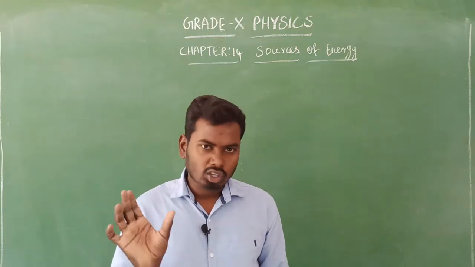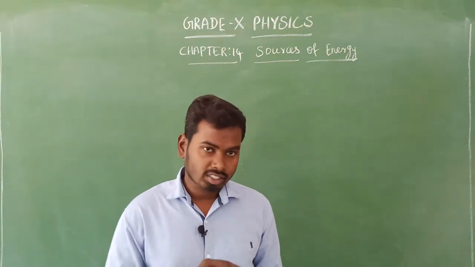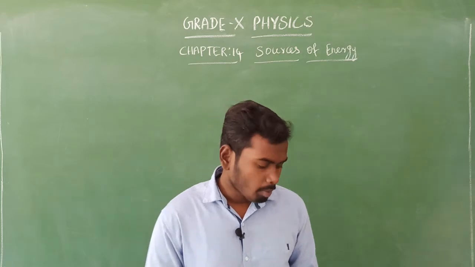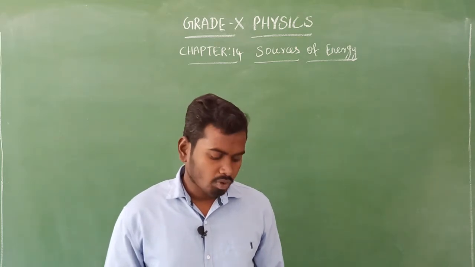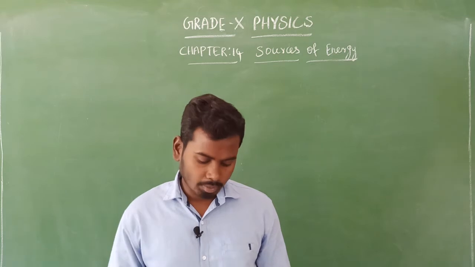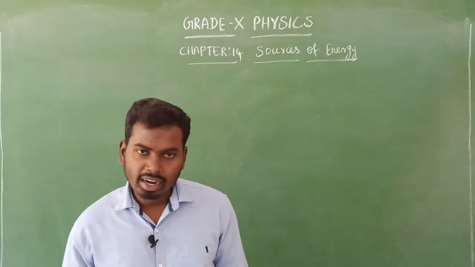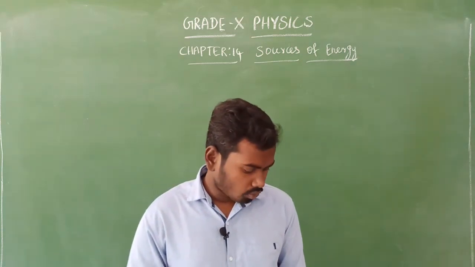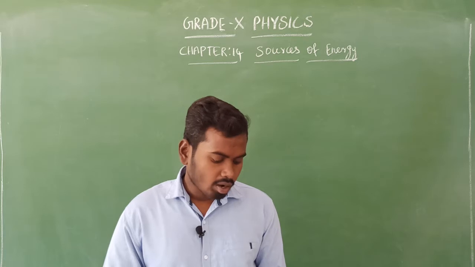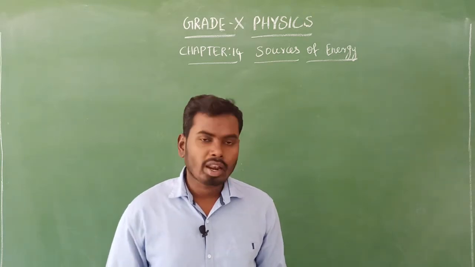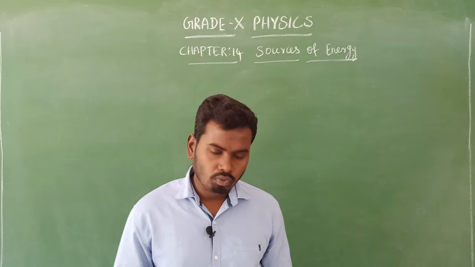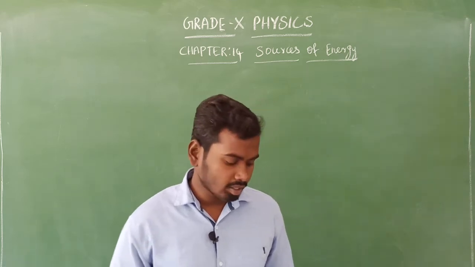Under the main title, the biomass subtopic is a deleted topic, we don't have that. Wind energy on the next page, number 247, is deleted. Page number 248, alternative or non-conventional source of energy, that is the main title. In that, solar energy is a deleted portion, and page number 249, solar energy is also a deleted portion.